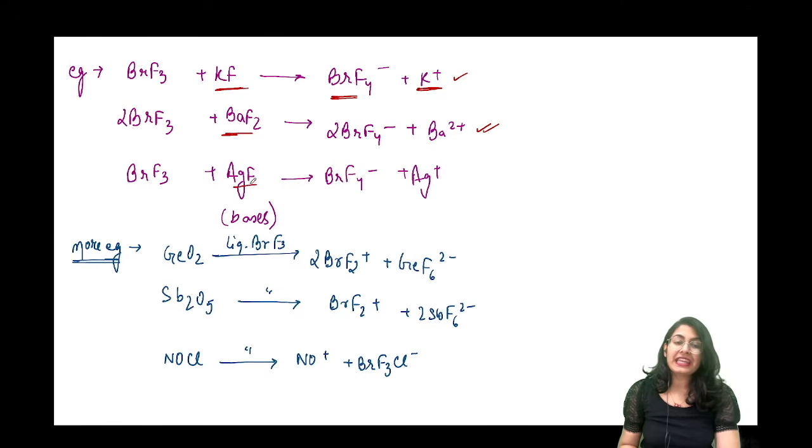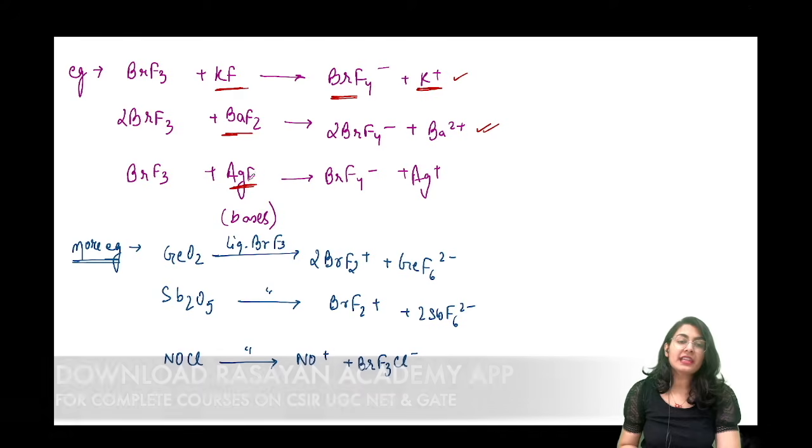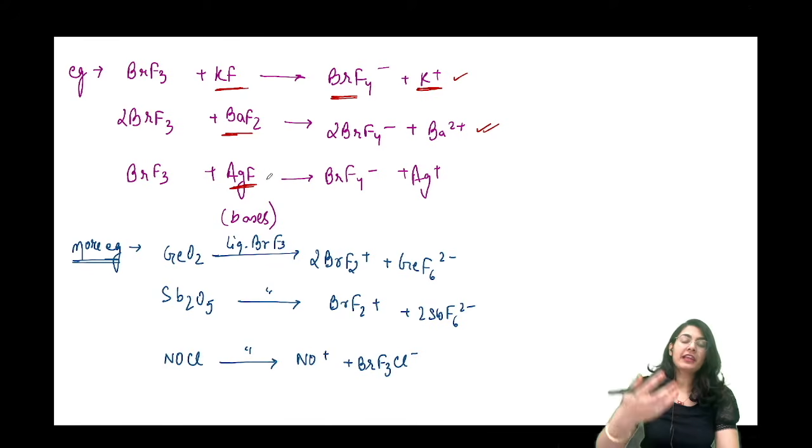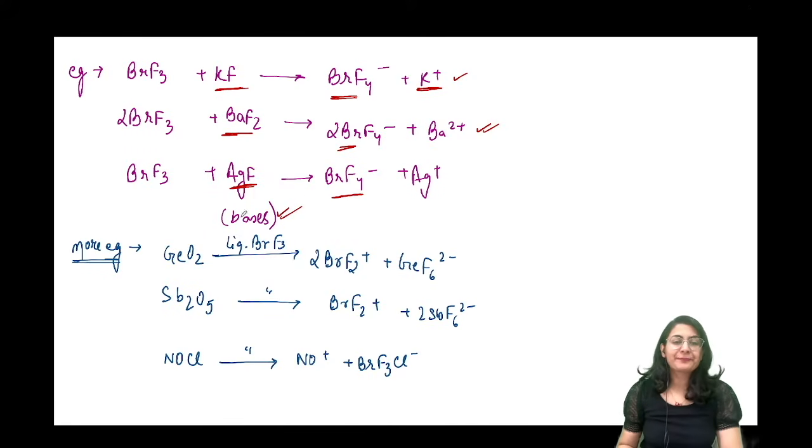BrF3 reacting with AgF might be a little bit slow, but what happens is AgF is going to give F minus, so again it forms this kind of a thing. तो ये सारे molecule जो हमें salt लगते थे, these molecules are behaving as bases in liquid BrF3. Okay, so they are not salt, they are bases in a particular solvent.